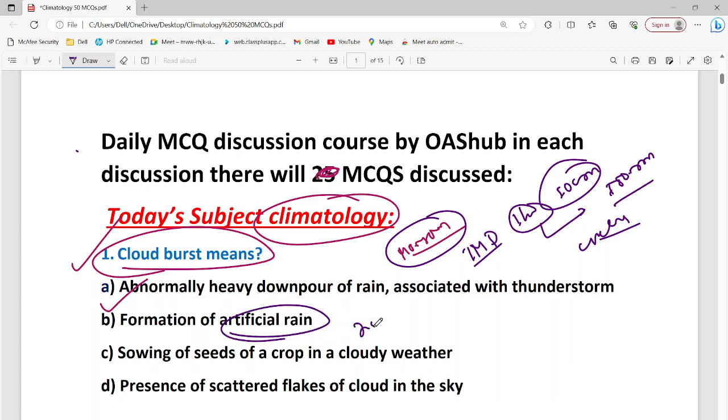For example, in the year 2023, while I am discussing this MCQ with you, India is facing a drought season this year. In the last 100 years, India is facing one of its most severe drought situations, with more than 40 to 50% rainfall deficit in many parts of the country. So artificial rain is produced through cloud seeding, where silver iodide or solid ions are sprayed on the sky.